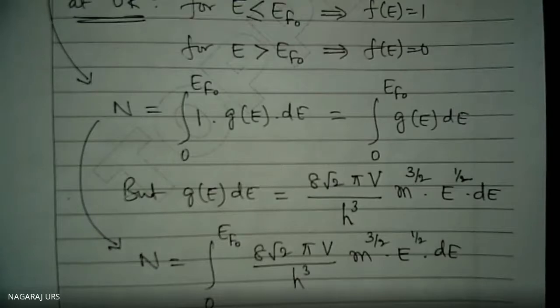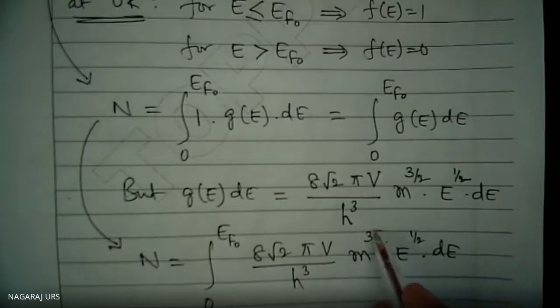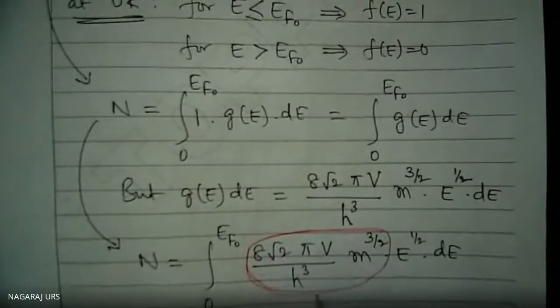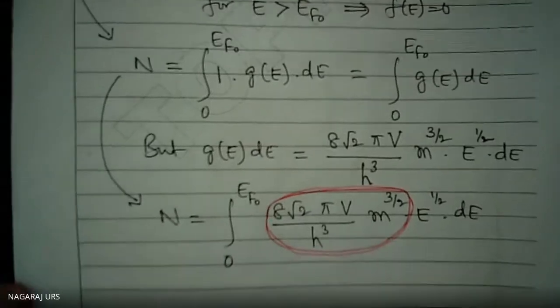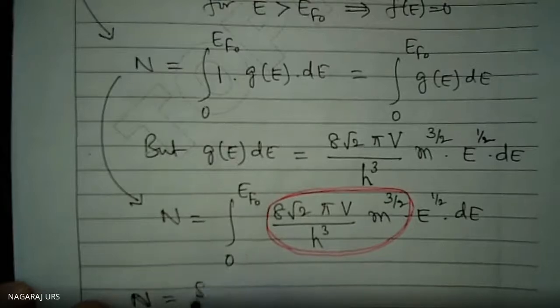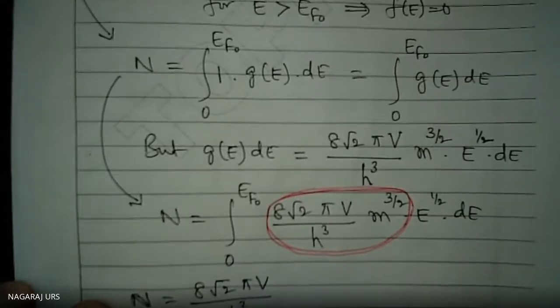Out of this, all these things are constants because we want to integrate dE with respect to E only. Whatever I have rounded up, it is a constant. I will take it outside of that integration. Therefore, N is equal to 8 root 2 pi V divided by h cube m to the power 3 by 2.